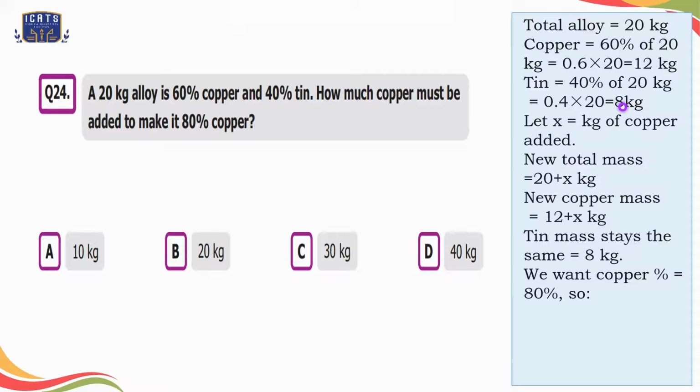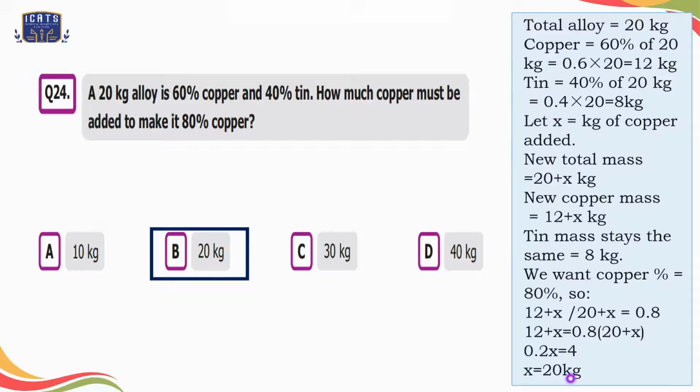Now we want the copper percentage to be 80%. So we will divide the amount of copper by the total amount of alloy, which is equal to 0.8. So we will solve this equation to get the value of x. After solving it, we get the amount of copper that is added into the alloy to make it 80% copper is 20 kgs. So we'll select option B here, 20 kg.